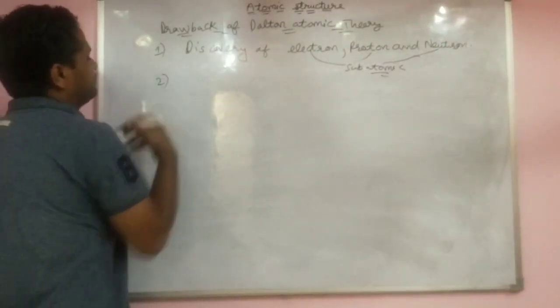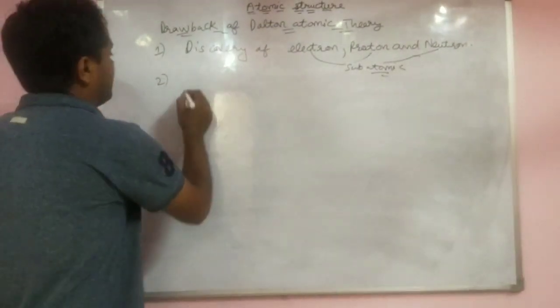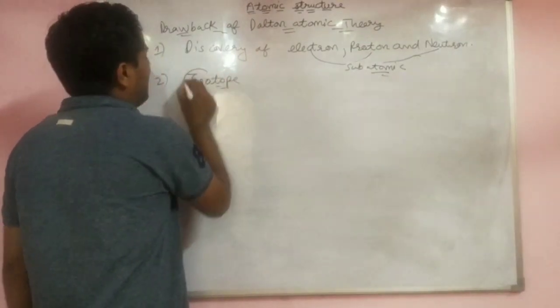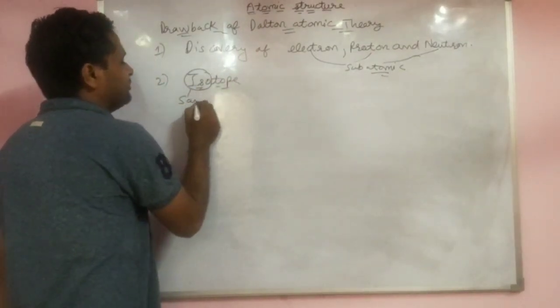Yes, this is the first drawback. The second is isotope. The word iso means same.